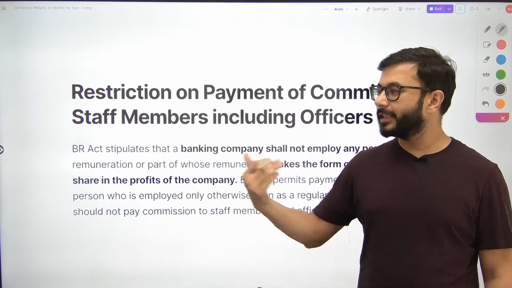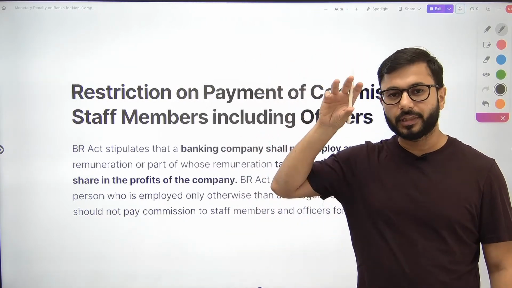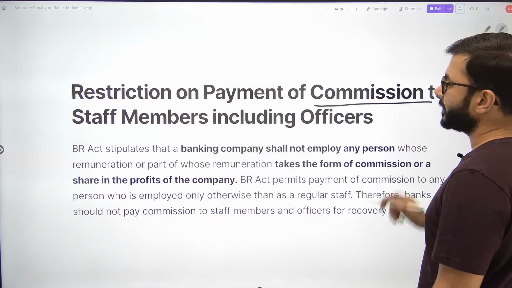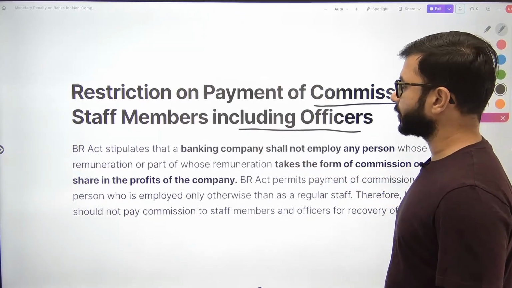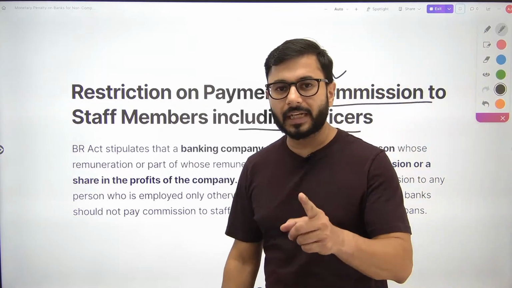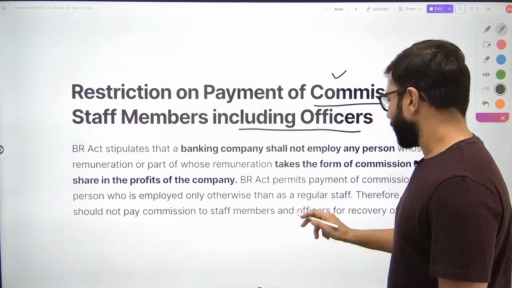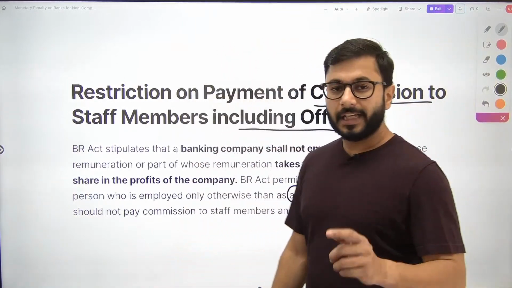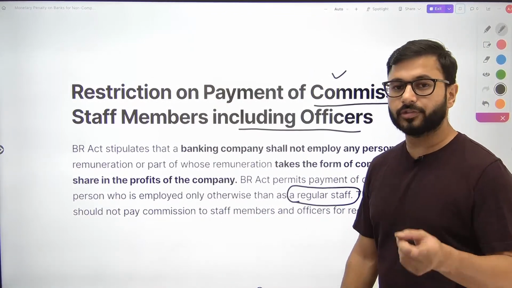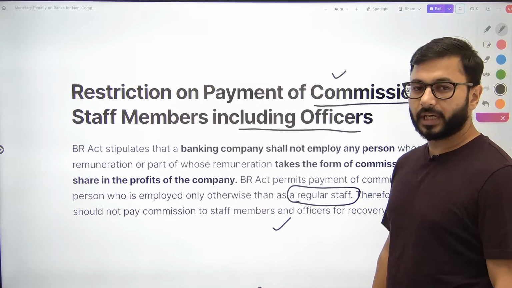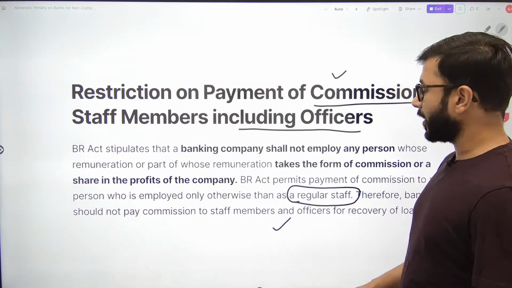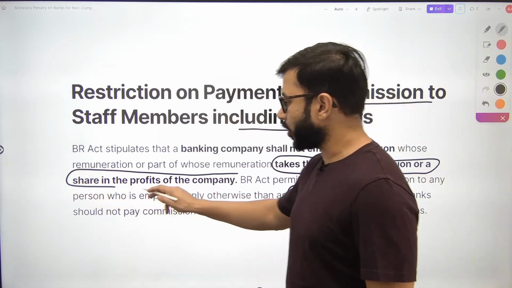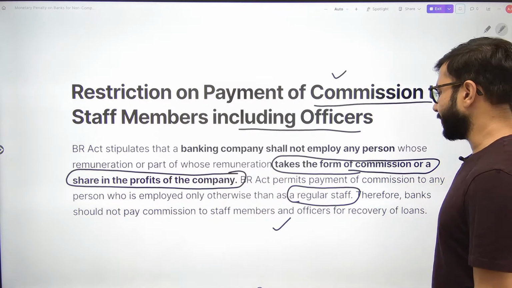I'm simplifying all these. एक बार if you have a look at the original regulation, you will realize it's very, very complicated. Restriction on payment of commission to staff members including officers. कोई भी staff member है उनको commission नहीं दे सकते हो if he or she is a regular staff. Very, very important. Bankers को भी नहीं पता होगा ये चीज. If that person working in the bank is not a regular staff, then you can give commission to that member. But if you are a regular staff, then you cannot be given commissions for whatever work you do. You cannot be given share in the profits of the company for whatever you are doing for your job.